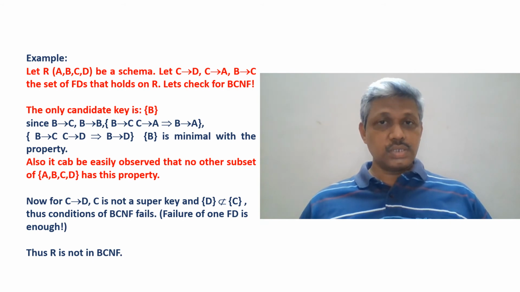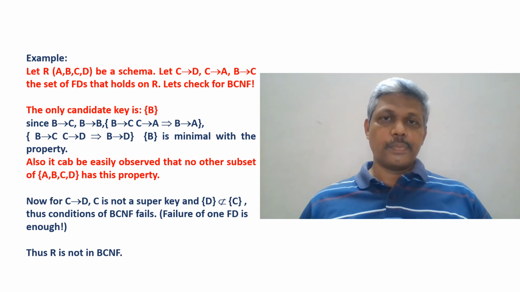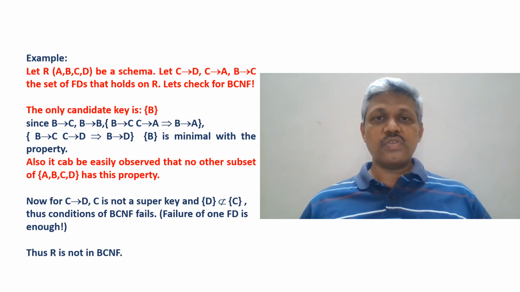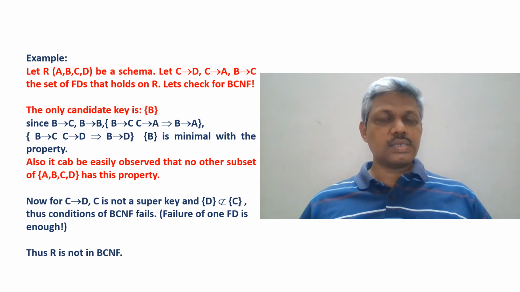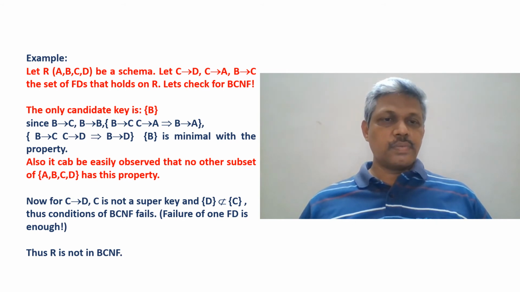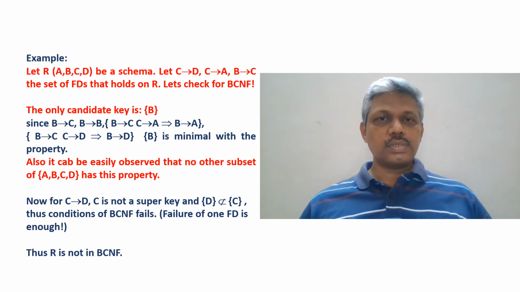Because B is the key, but C cannot be a key. So both conditions of BCNF fail with respect to C then D. Even a failure of one functional dependency is enough to say that the schema is not in BCNF. So because of the functional dependency C then D, I can confirm that R is not in BCNF.